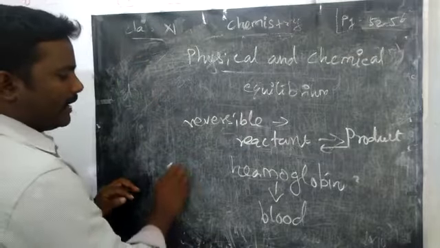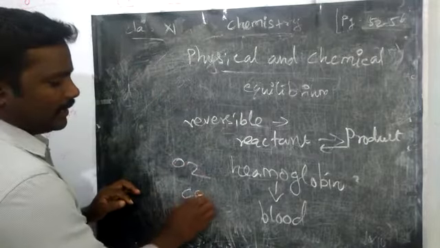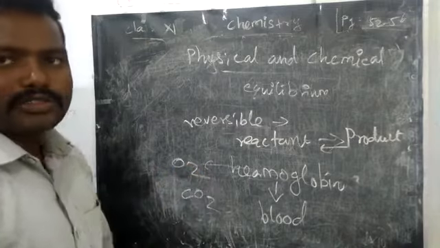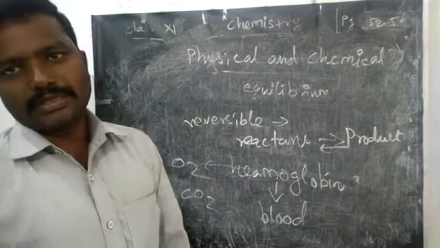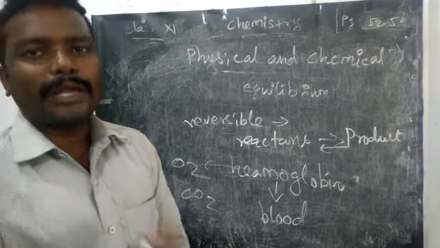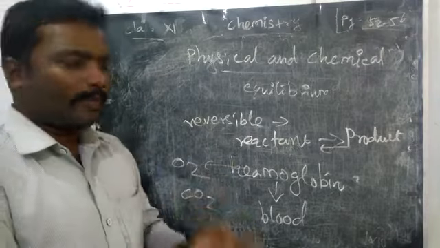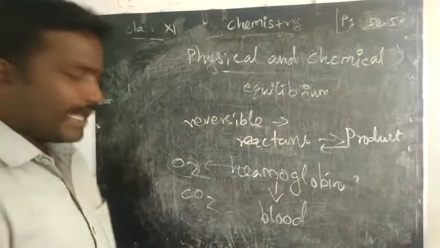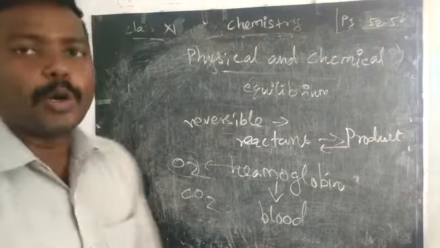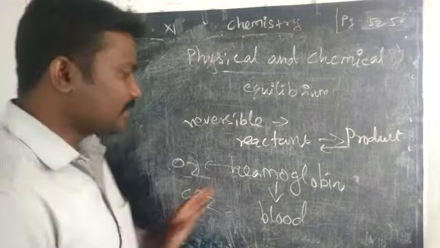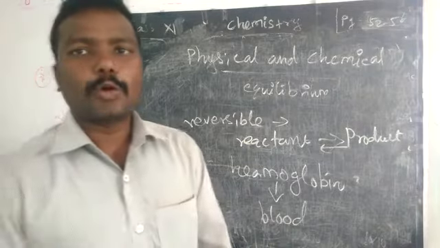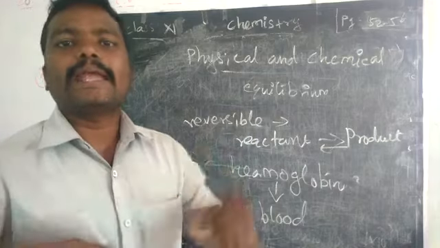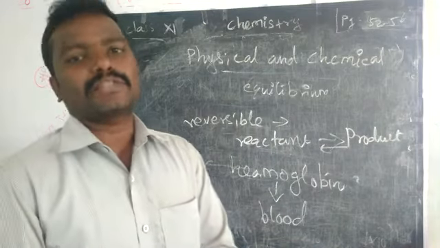We know that we are inhaling oxygen and exhaling carbon dioxide. Hemoglobin carries oxygen towards the tissues, right? In the tissues we have the myoglobin. That myoglobin absorbs oxygen and also returns CO2, right? So that CO2 is taken by hemoglobin, again it comes to the lungs and is exhaled as carbon dioxide gas.